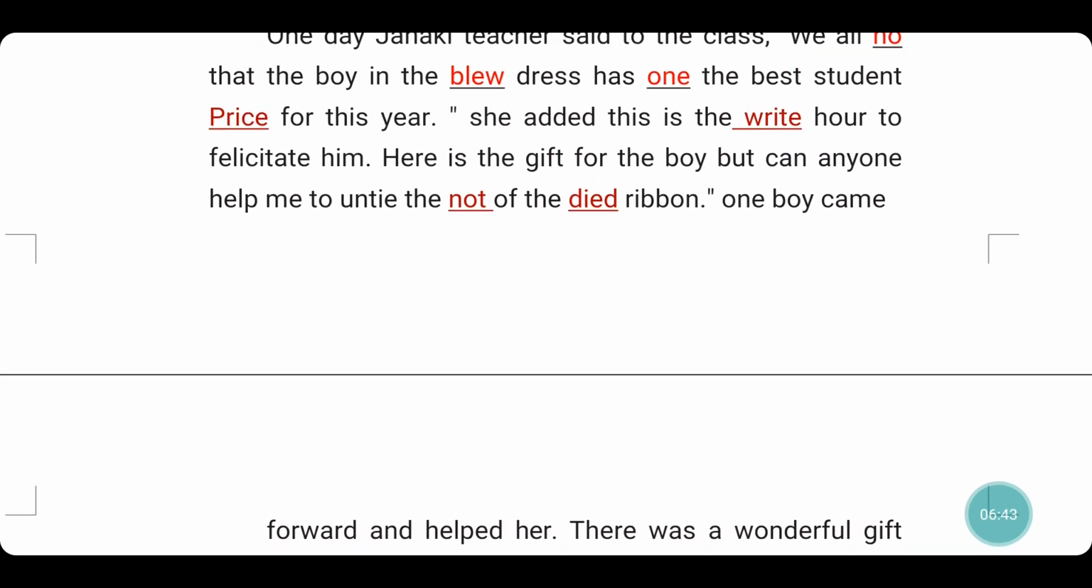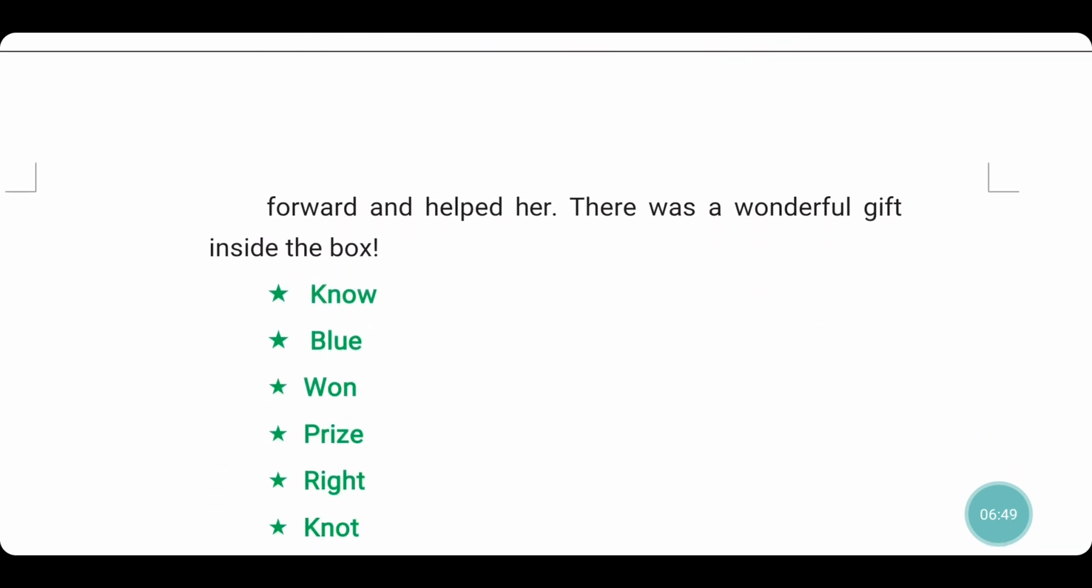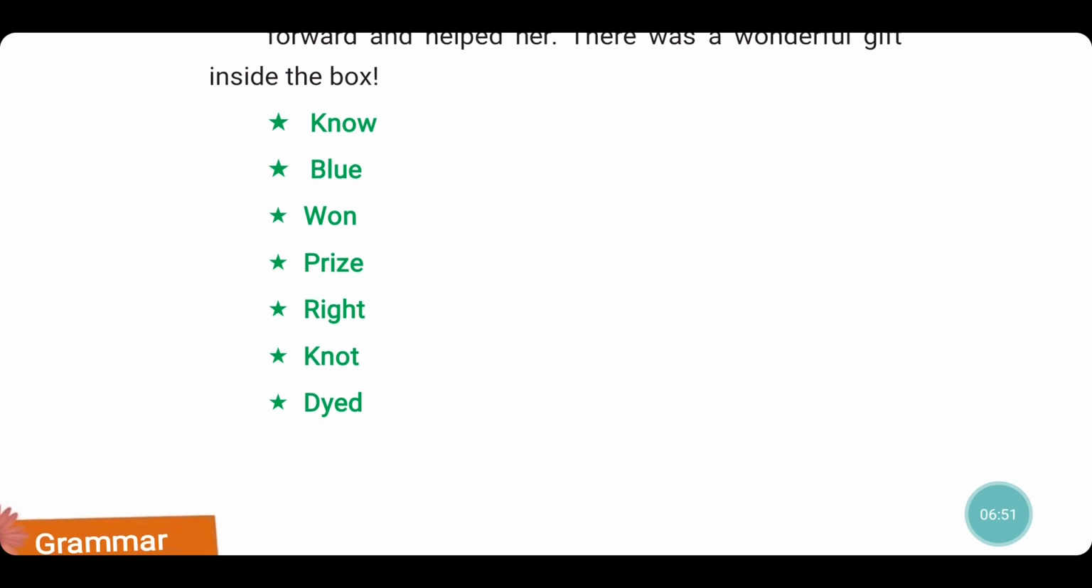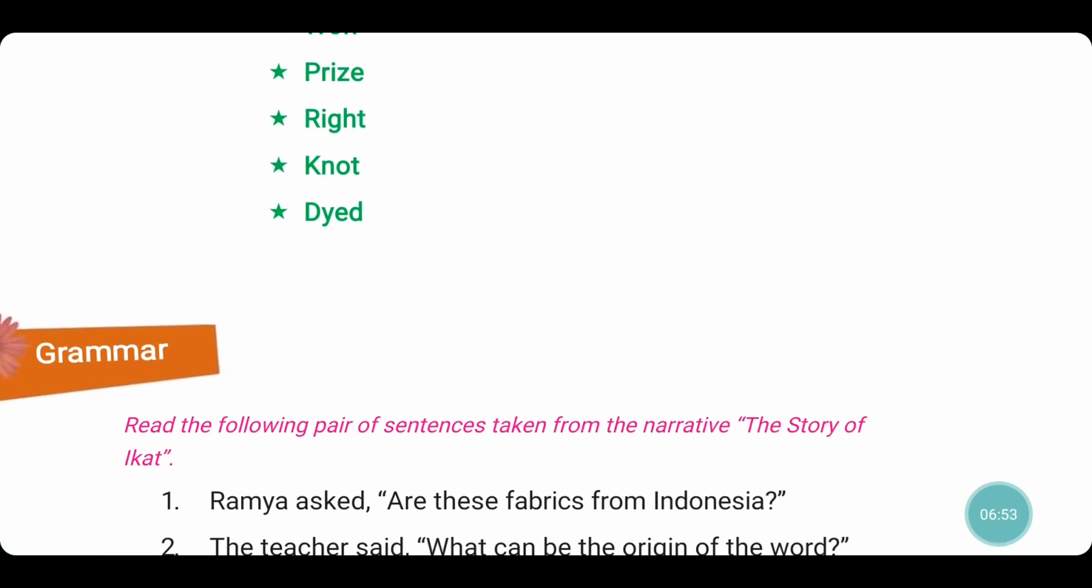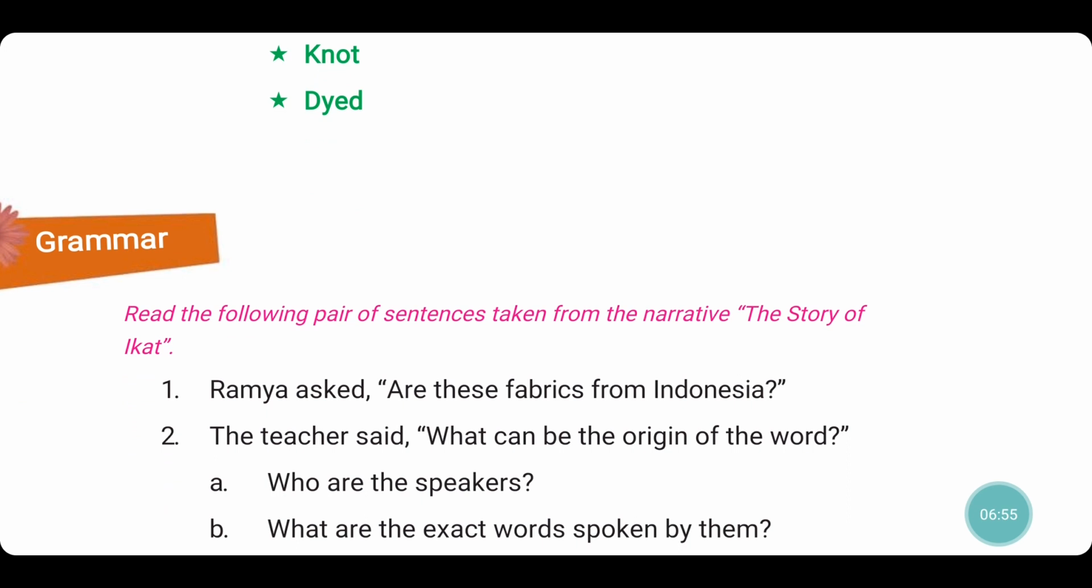K-N-O-T, knot. Knot of the dyed ribbon. Instead of D-I-E-D, what should come? D-Y-E-D. D-Y-E-D means colored, filled with colored dye. Okay, on to the grammar part.